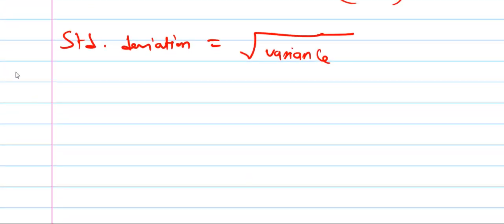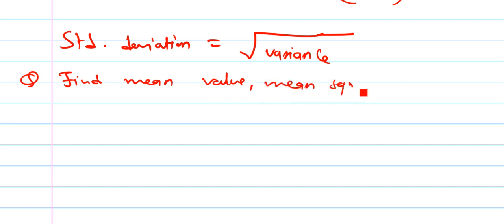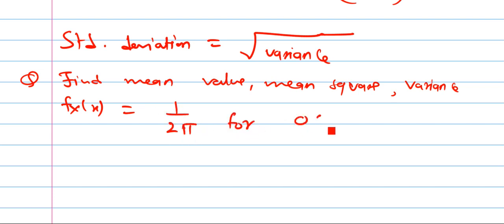The question is: find mean value, mean square value, variance, standard deviation for a PDF f of x equal to 1 upon 2 pi for 0 less than x less than 2 pi, and it is 0 otherwise.